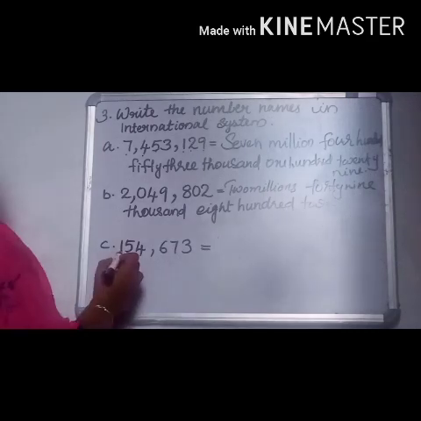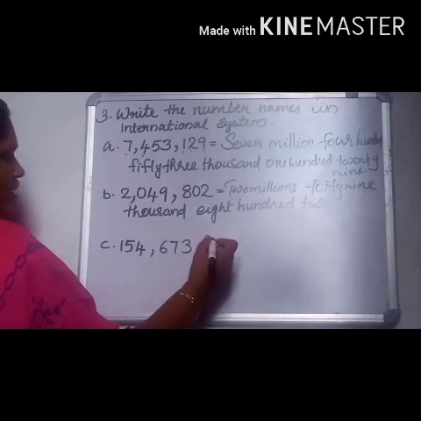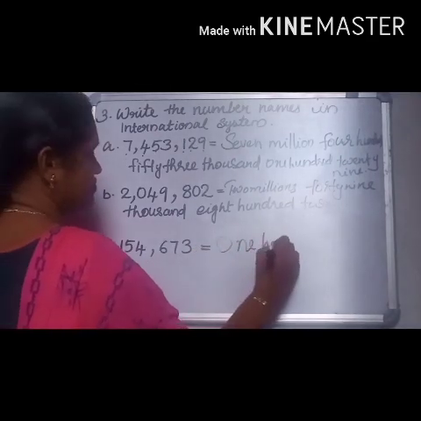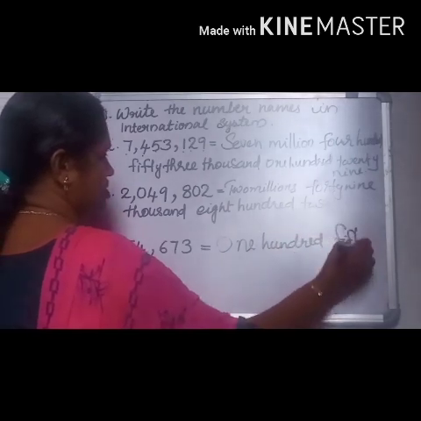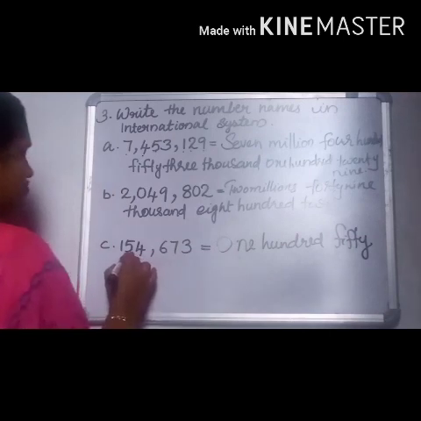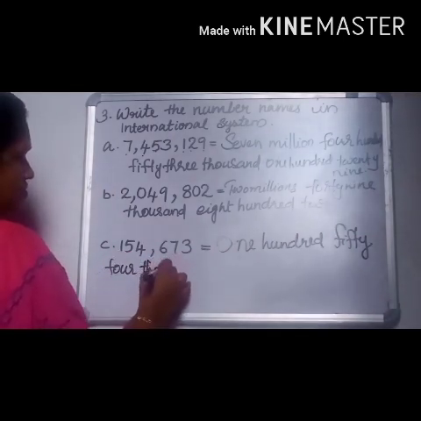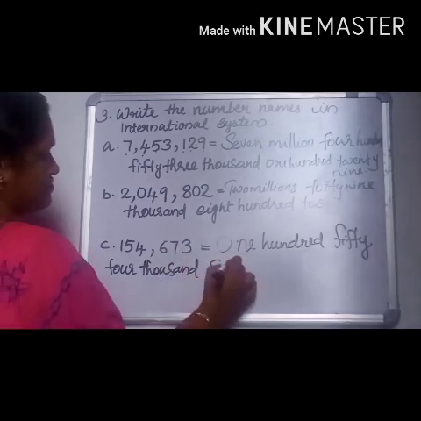See, there is no millions place. Here start with thousands place. So the number name of this is 154,000 673.